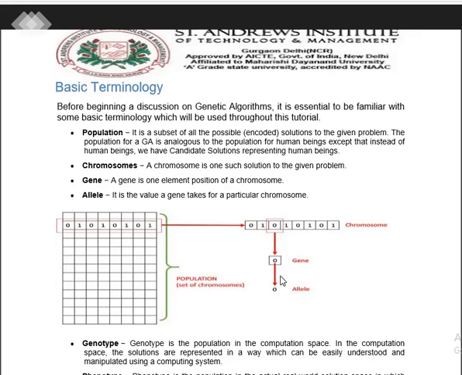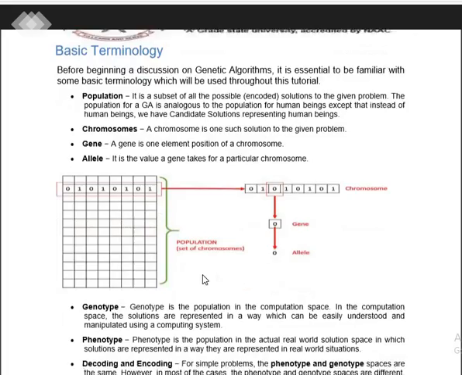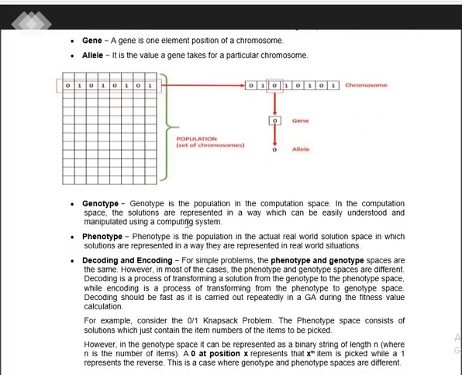This individual cell will be representing the gene, and the value assigned to the gene is the part where it takes a particular chromosome value. Then what is genotype? Genotype is the population in the computational space. In the computational space, the solutions are represented in a way which can be easily understood and manipulated by the computational system. Now what is phenotype? Phenotype is the population in the actual real world space.